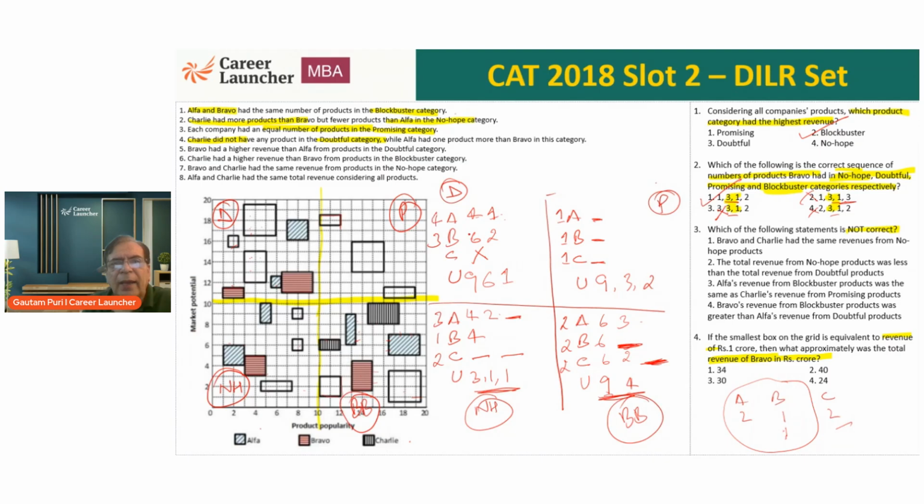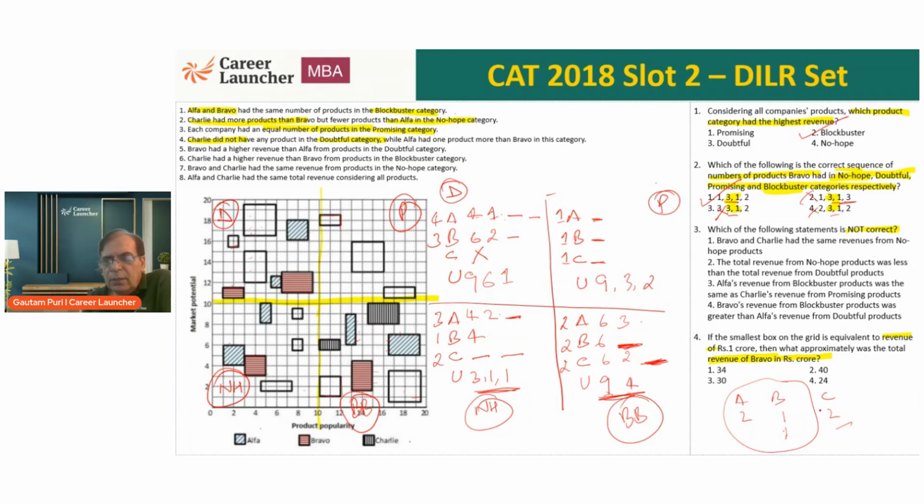After all, there are 7 items in it. In the doubtful category, there have to be 7 products. So Charlie is 0. That means all of them are distributed in A and B. A is 1 more, so it should be 4 and 3. That means these 2 blanks and 1. So 9, 6, 1 will be 2 blank and 1 blank. So we have found out how many boxes go where.